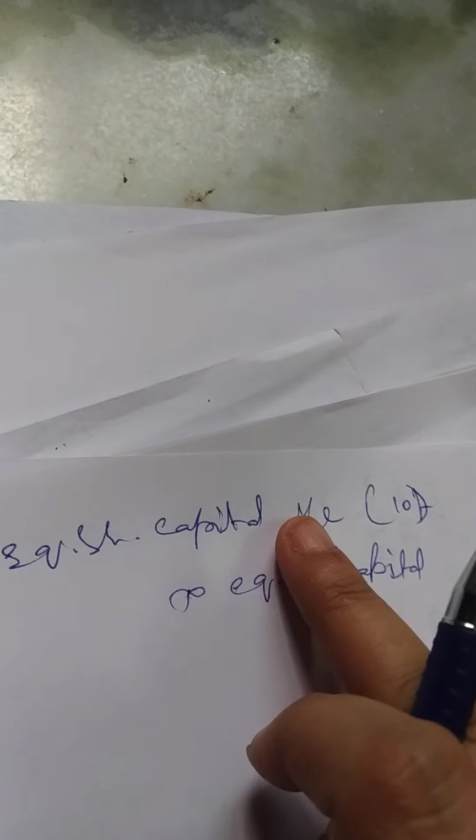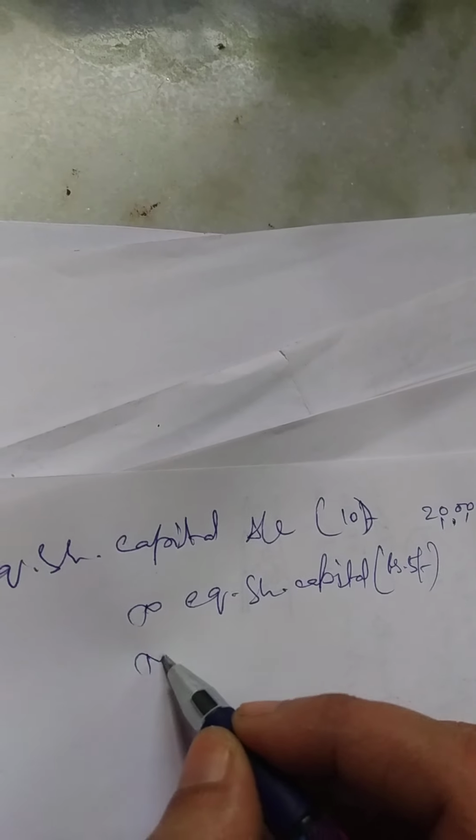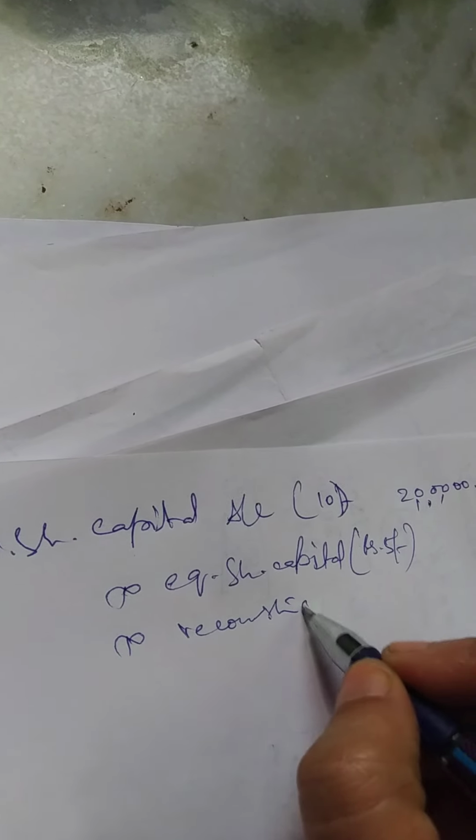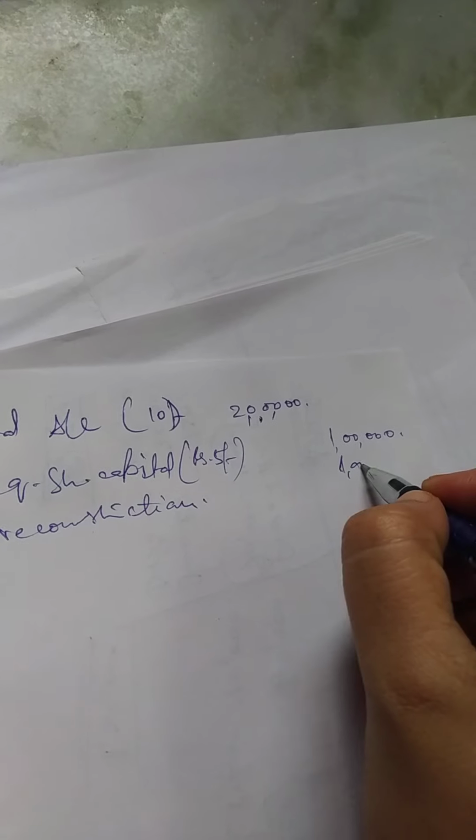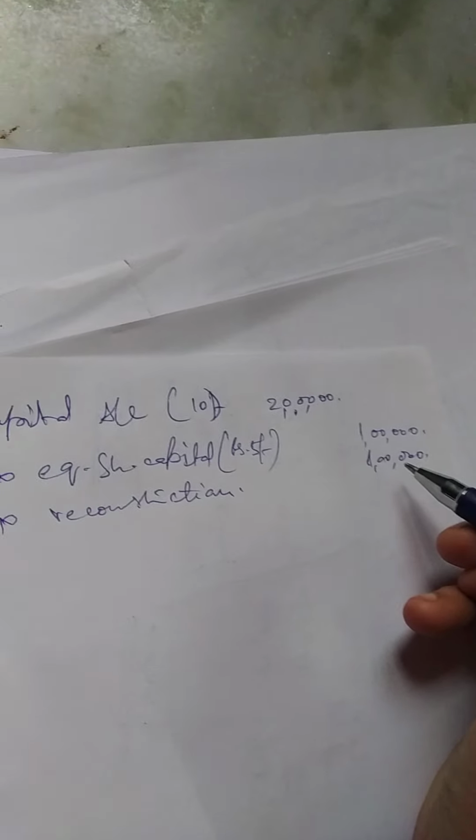What is this equity share capital, girls? This equity share capital is prior to internal reconstruction, the previous one. This is after internal reconstruction, equity share capital account within brackets of rupees 5 each. So 20,000 shares of rupees 5 each is 1 lakh. So where to post this extra 1 lakh? To reconstruction account. So the first entry is equity share capital account debit of rupees 10 each, 2 lakhs, to equity share capital account of rupees 5 each, 1 lakh, to reconstruction account 1 lakh. The narration you can write is: being equity share capital reduced by rupees 5 per share.